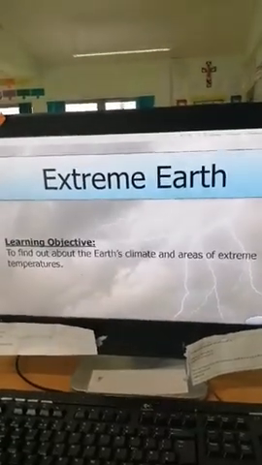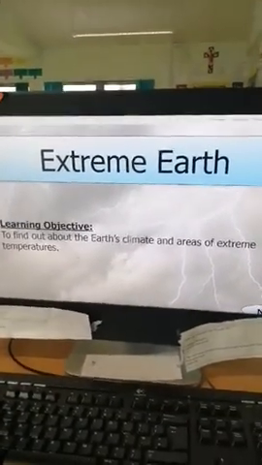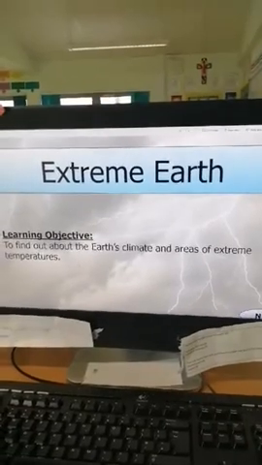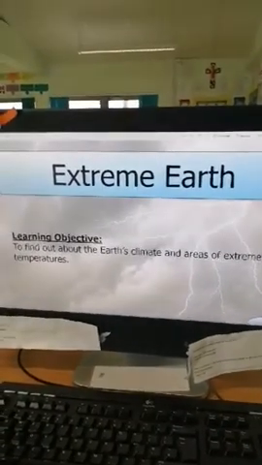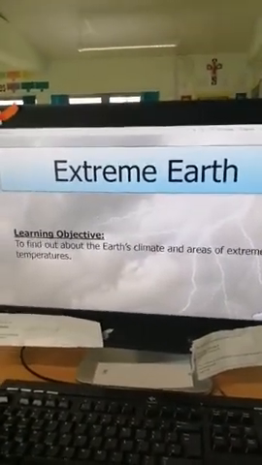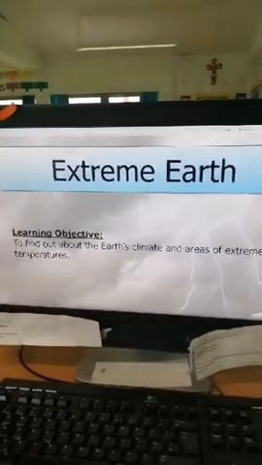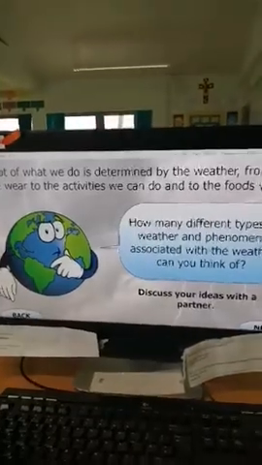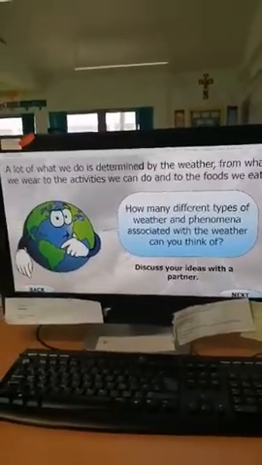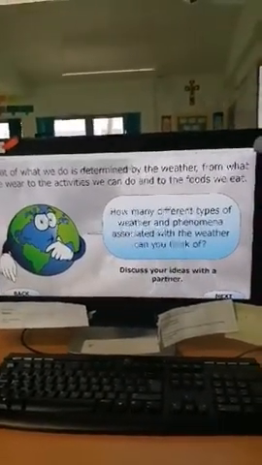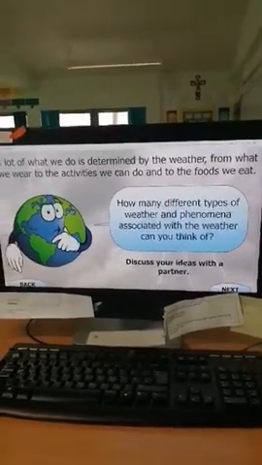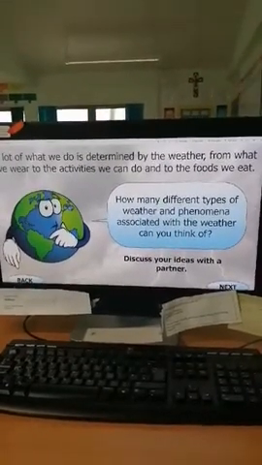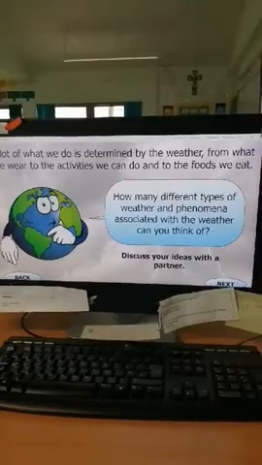Extreme Earth. Learning objective: to find out about the Earth's climate and areas of extreme temperatures. So climate and temperature we'll be looking at. A lot of what we do is determined by the weather, from what we wear to the activities we can do and the foods we eat. How many different types of weather and phenomena associated with the weather can you think of?